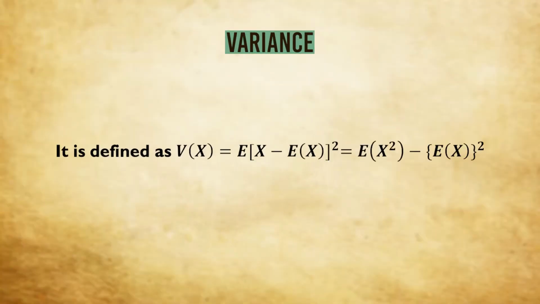Variance. We define it as expectation of (X minus E(X)) whole squared, which can alternatively be written as E(X squared) minus (E(X)) whole squared. It is analogous to the formula of variance in the frequency setup.